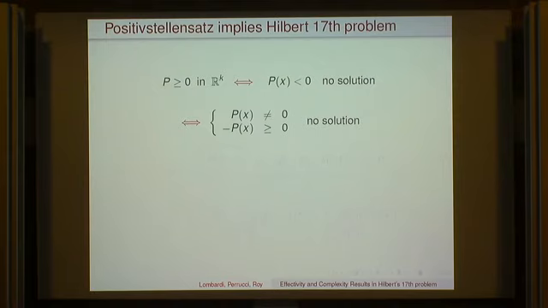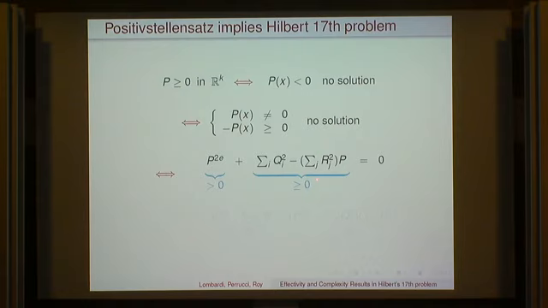By the Stellensatz, it means that some even power of the part which is not 0, which is just P here, plus something which is in the cone, plus something which is in the ideal, except that there is no 1 in the ideal. So something which is in the cone is just the sum of squares minus P times the sum of squares. Because if you have, for example, P squared, you will enter it also in the sum of squares. So this is the expression given by the positive Stellensatz.